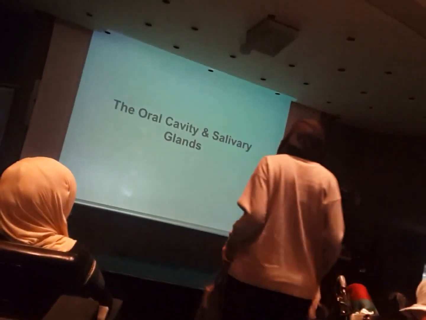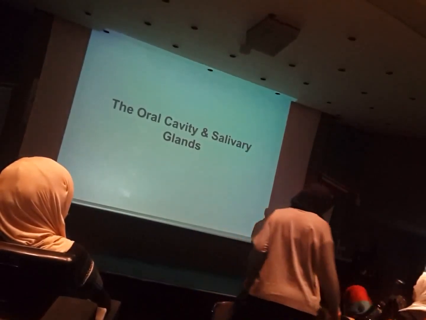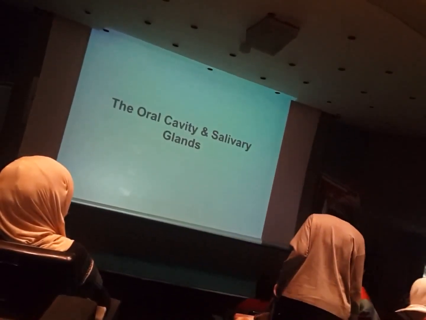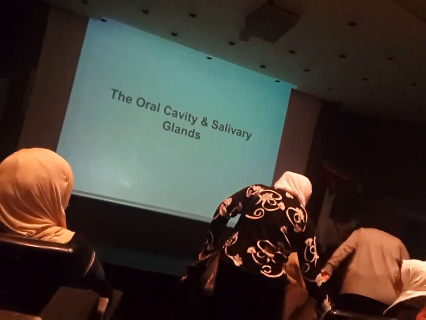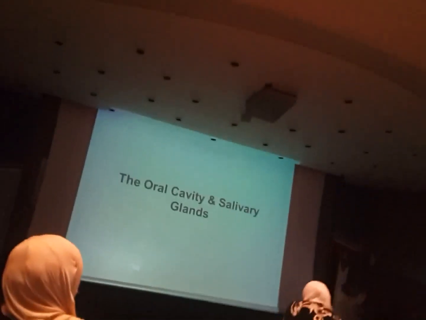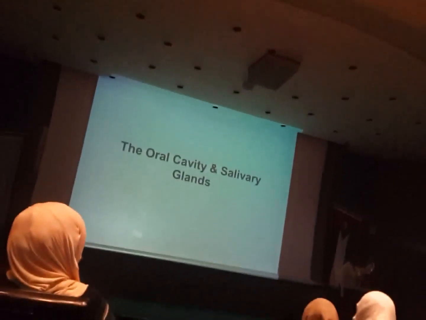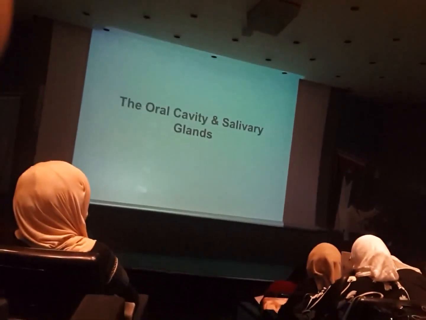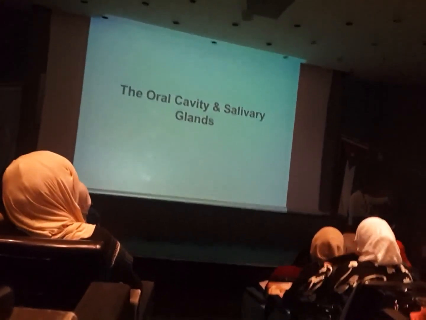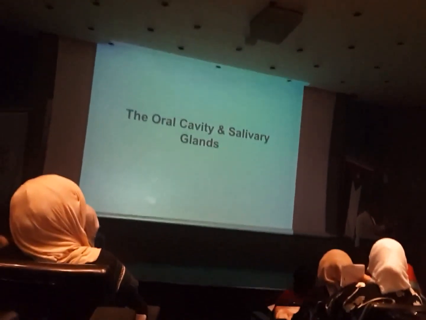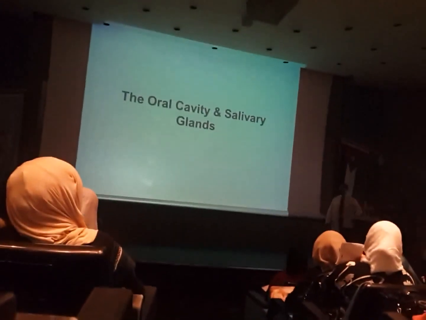So today in this lecture, we're going more regional. We're going from the upper digestive system going down. Why did I say digestive? Because we will speak about the oral cavity and pharynx today, which are part of the GI tract, and we will be speaking about the salivary glands, the upper accessory organs. Clear till now?